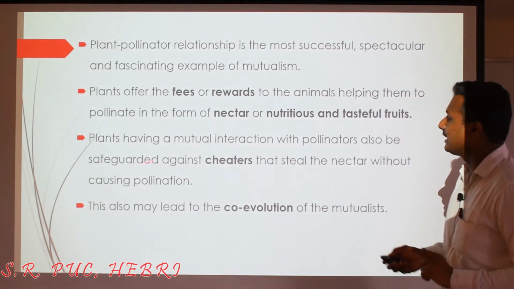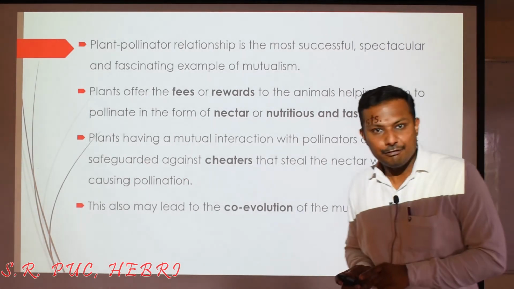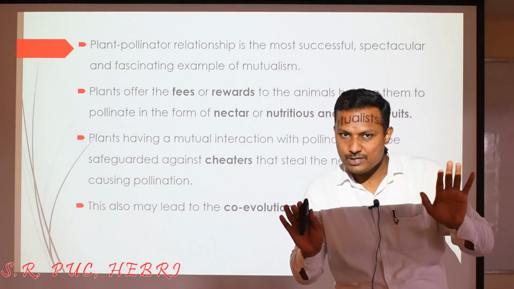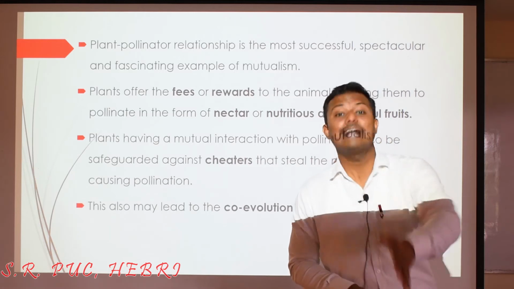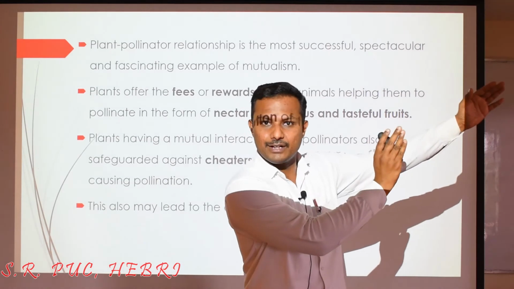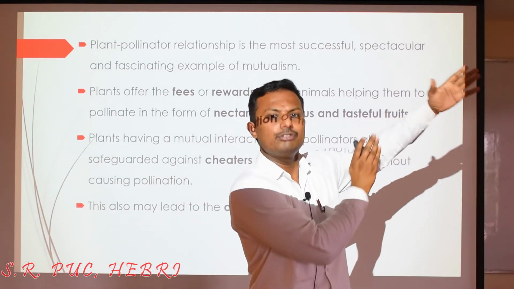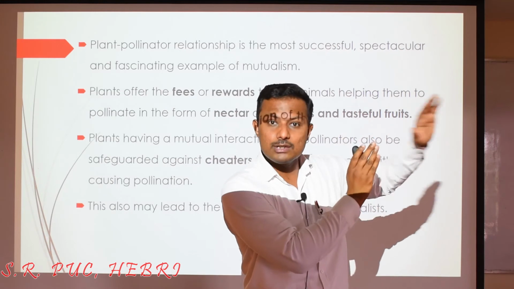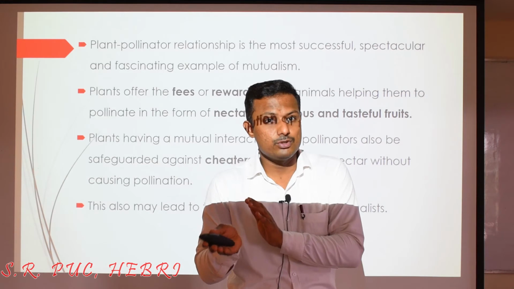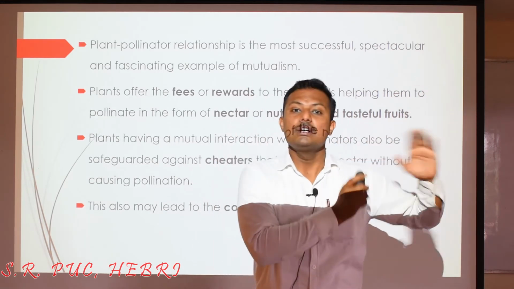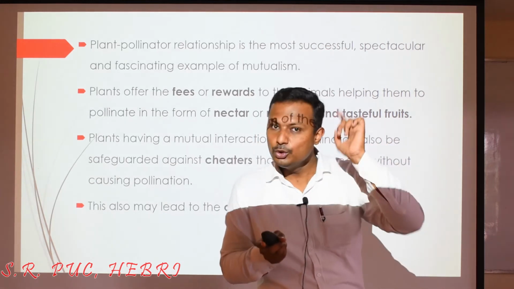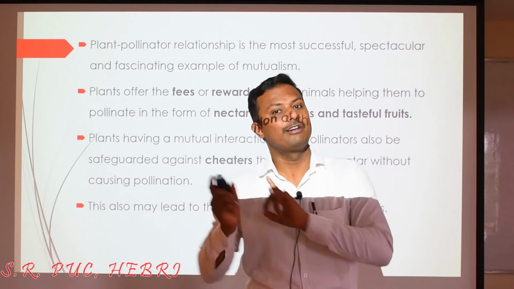See, what happens here is that sometimes insects visit the flowers, they only take away the nectar or the pollen grain and will not cause any type of pollination. In that case, plants will not be benefited, only the insect will be benefited. Can we refer to it as a kind of commensalism, where only one organism is benefited and the other, okay, you cannot refer to it as commensalism also. You may refer to it as any other kind of interaction where one is benefited and the other is harmed. You can think of which interaction you can refer it to.